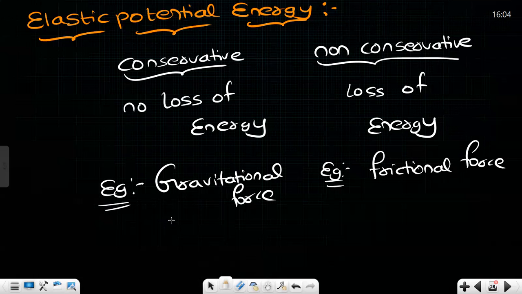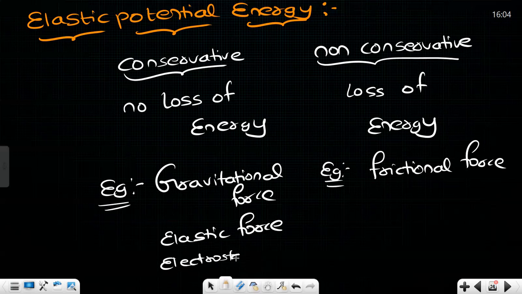Another example of a conservative force is elastic force or spring force. Another example is electrostatic force. Frictional force is the main non-conservative force everywhere. This is the cause for wear and tear of the machines. This is the cause for no 100% efficiency in any machine. In the real world, you take any machine, there is no 100% efficiency. The main reason for that is this frictional force.